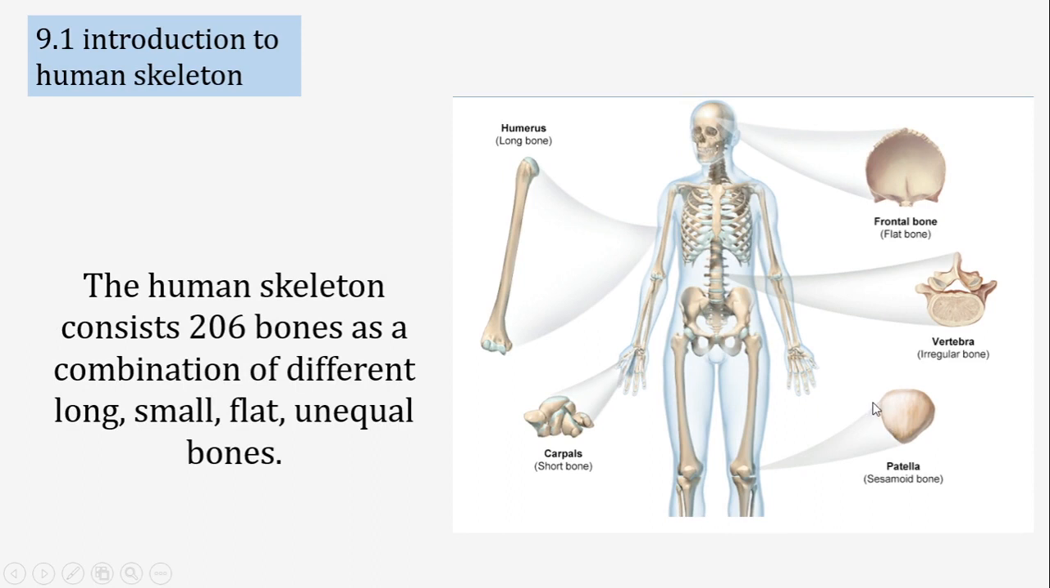Also, some bones are sesamoid bones, like the patella. They are present in our leg, and their shape is elliptical.